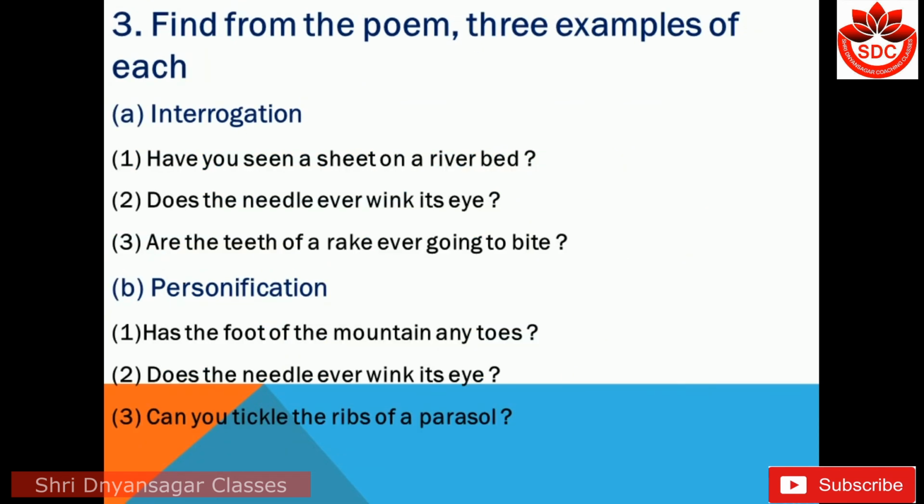Third, find from the poem 3 examples of each. Interrogation. Have you seen a ship on a river bed? Does the needle ever wink its eye? Are the teeth of a rake ever going to bite? These are 3 examples of interrogation. Personification. Has the foot of a mountain any toes? Here mountain is personified, it has been given human qualities. Does the needle ever wink its eye? Can you tickle the ribs of a parasol? These are 3 examples of personification.